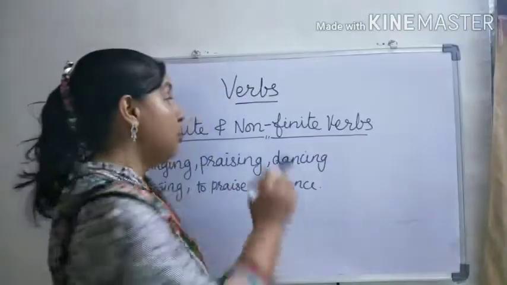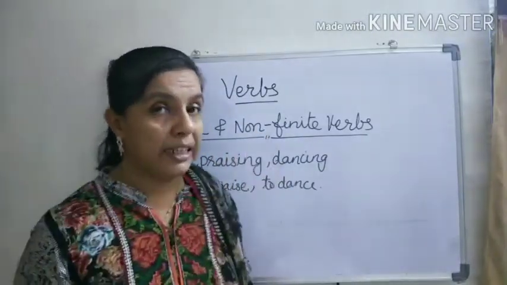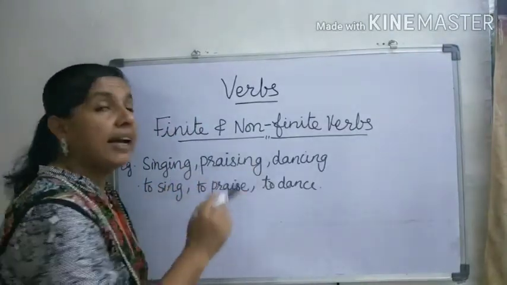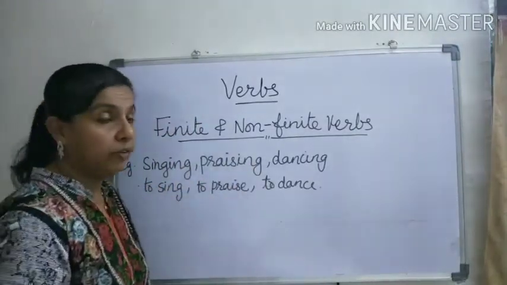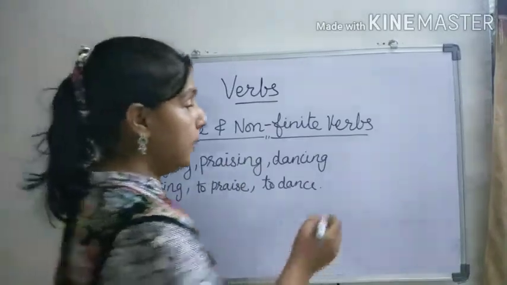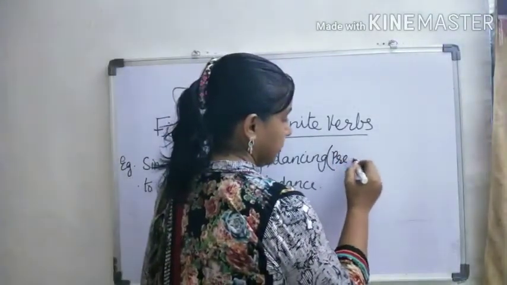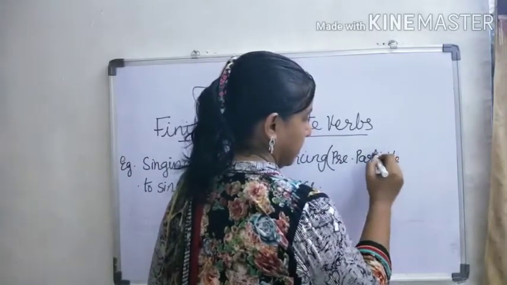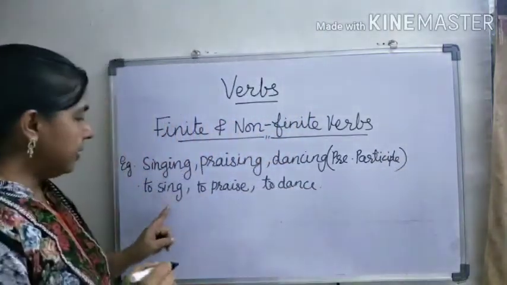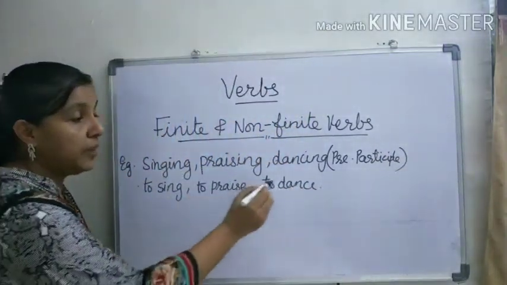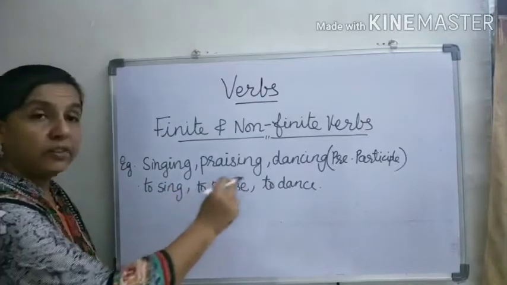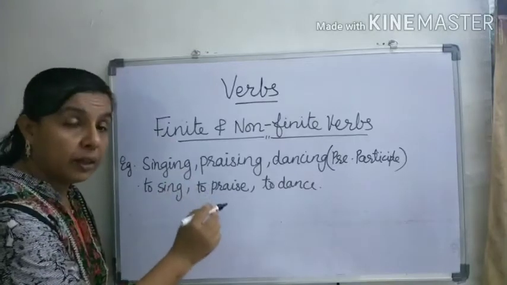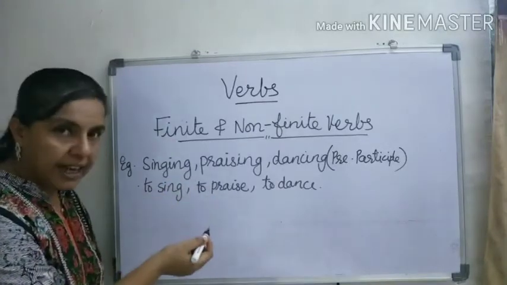Now let us see finite verbs and non-finite verbs. See this: singing, praising, dancing, all are the ing form of the verb. That means, yes, this is the present participle. And this: to sing, to praise, to dance. Here there is no change in these forms, and this is called the to-form verb or infinitive.